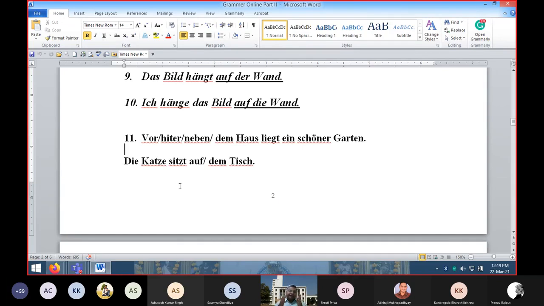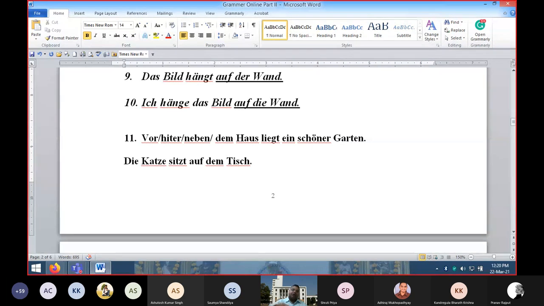Similarly here, die Katze sitzt auf dem Tisch. Katze means cat, the cat is sitting on the table, auf dem Tisch. Katze sitzt auf dem Tisch, on the table. But if I'm saying I am keeping a cat, I'm keeping a book, I'm keeping something on the table, then it will be action. Then it will be auf den Tisch.